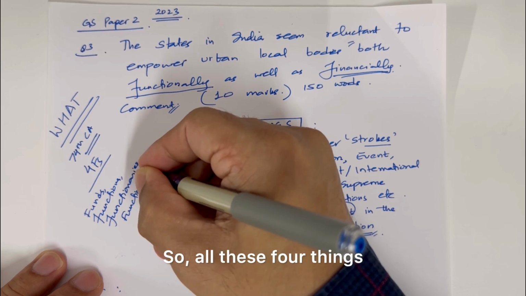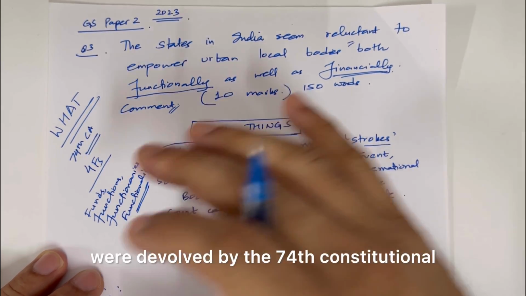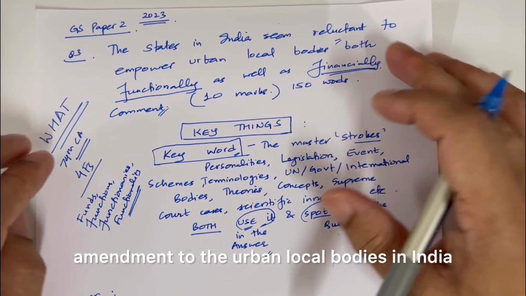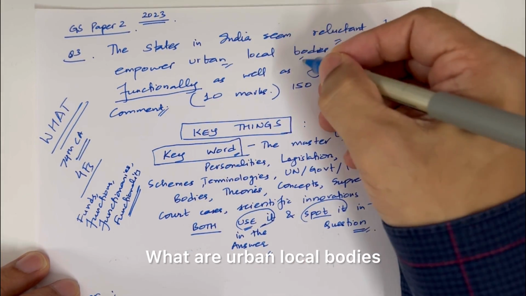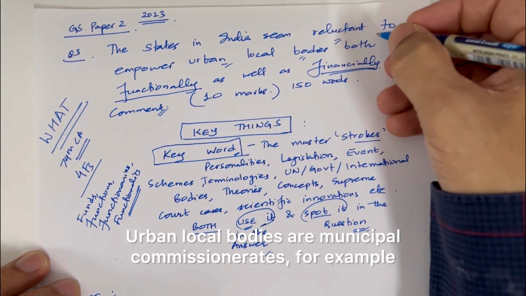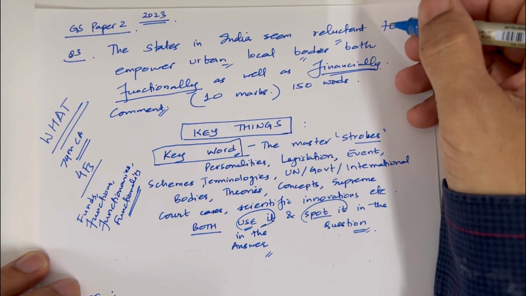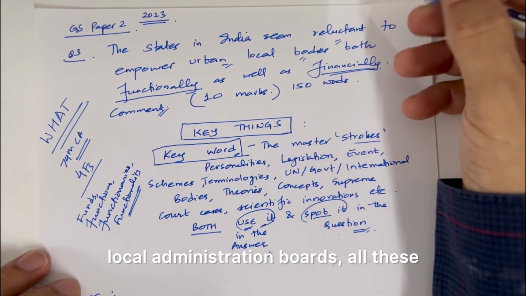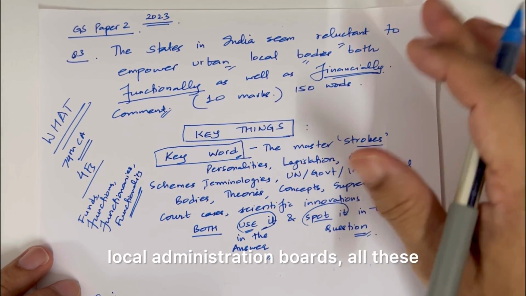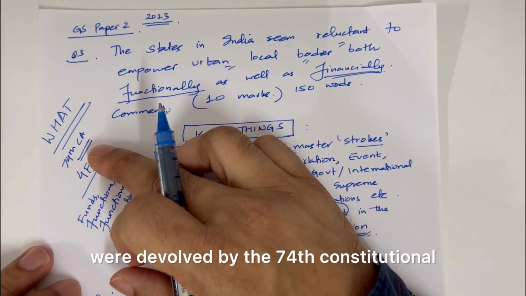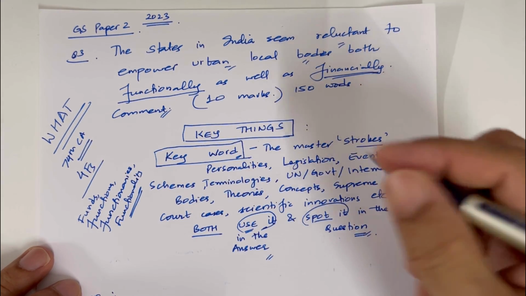So all these 4 things were devolved by the 74th constitutional amendment to the urban local bodies in India. What are urban local bodies? Urban local bodies are municipal commissionerates, for example, which run the cities. Then there could be local boards, local administration boards. All these were devolved by the 74th constitutional amendment for local government.